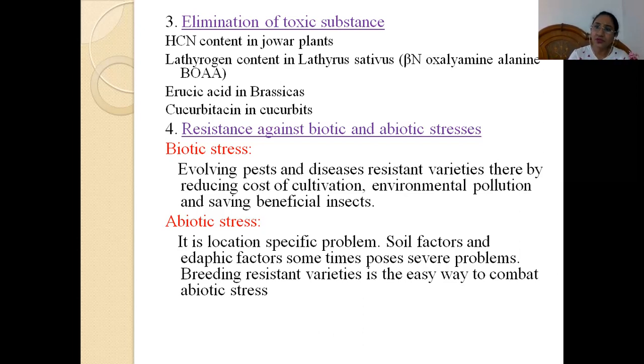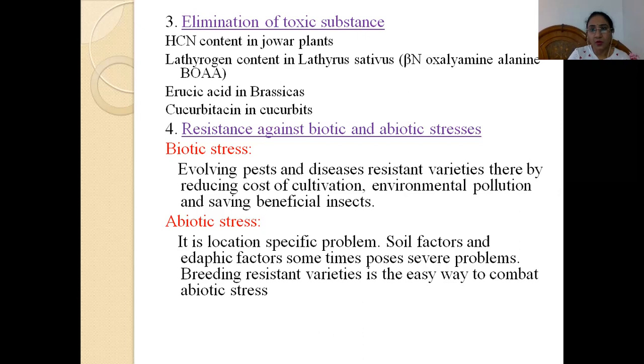Once we develop varieties which are resistant to pests and diseases, we are also reducing the cost of cultivation and environmental pollution, because if there are pests and diseases, the farmers always spray pesticides and fungicides, which contributes towards environmental pollution. Thus by using resistant varieties against biotic stresses like pests and diseases, we are reducing the environmental pollution and saving the beneficial insects.